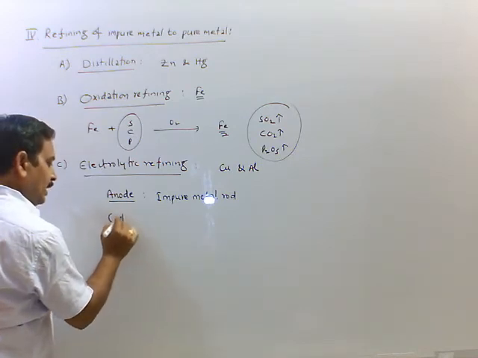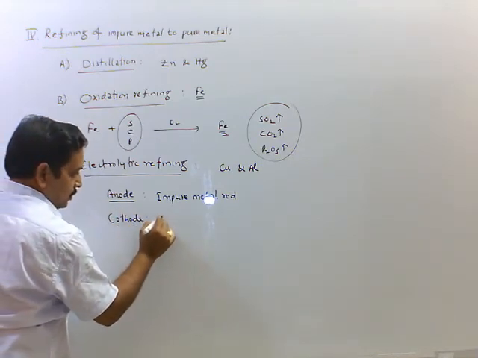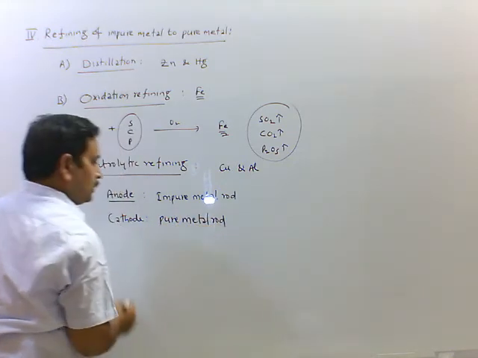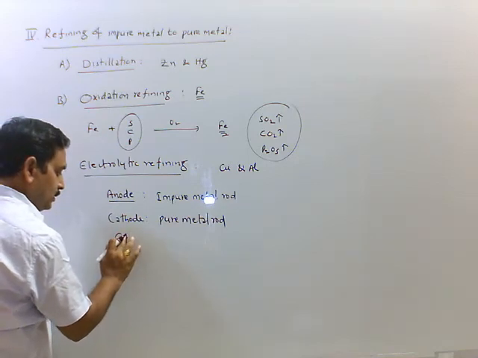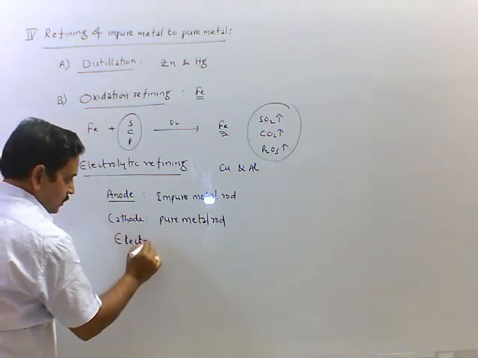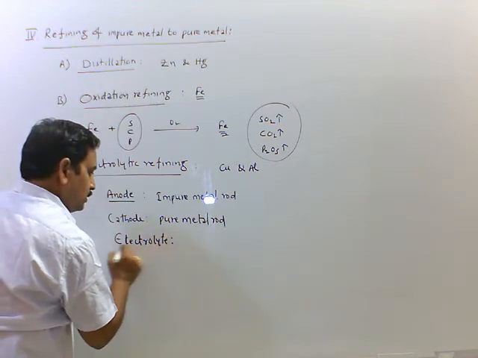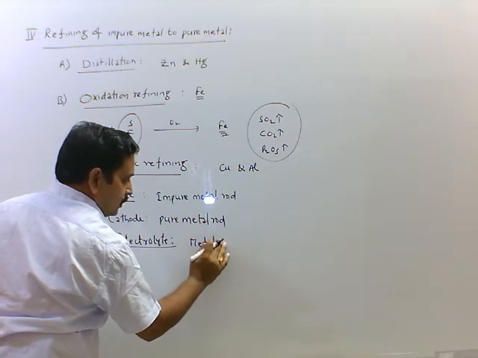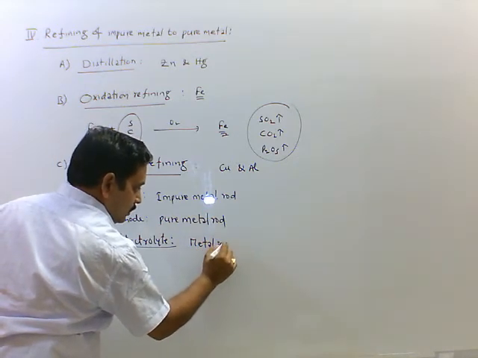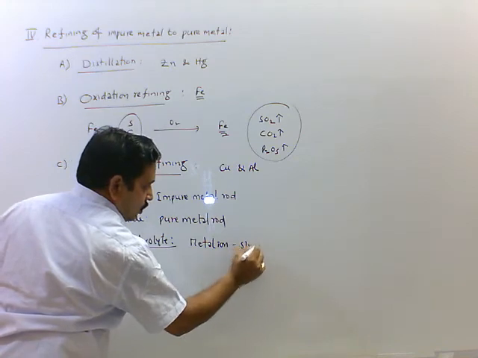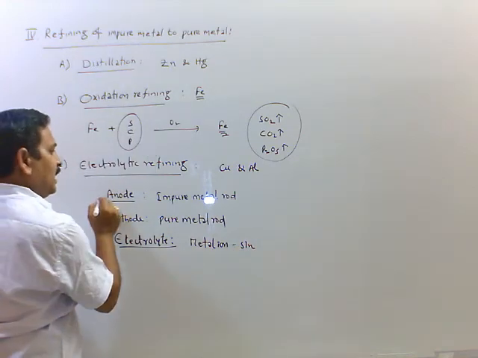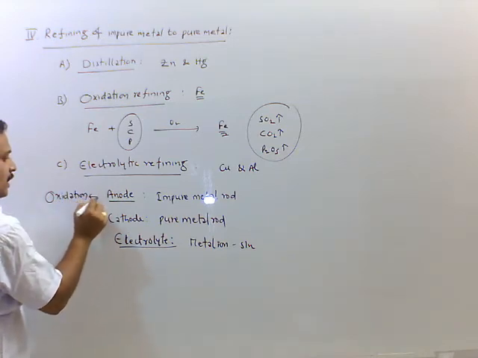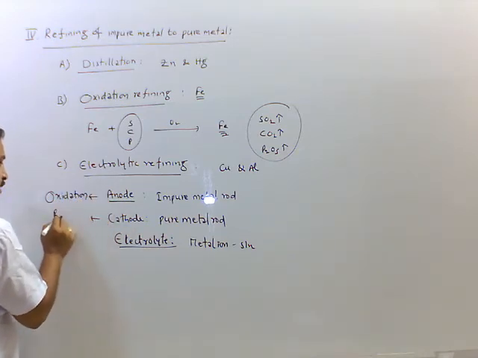And cathode we are taking pure metal rod. And electrolyte is a solution containing the same metal ion. See, here at anode oxidation takes place. At cathode reduction takes place.